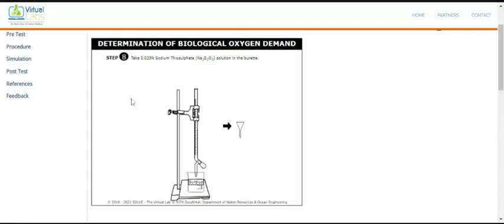Now this solution we titrate with the sodium thiosulfate, and the normality of the sodium thiosulfate is 0.025. So again the same process we followed in the determination of the DO. We just take the sodium thiosulfate solution, pour it into the burette up to the 0 reading.